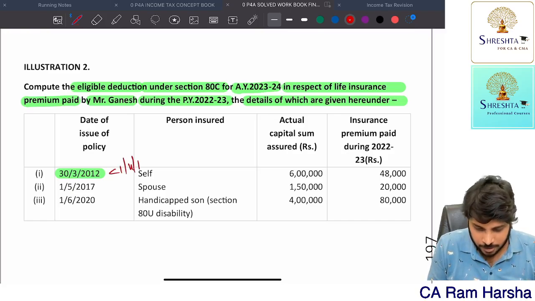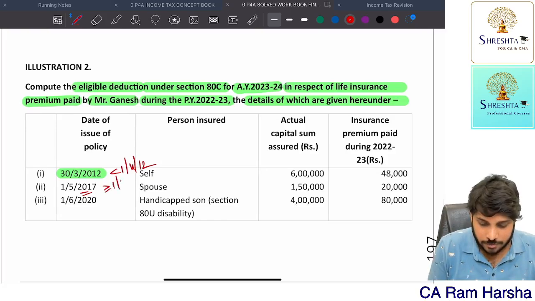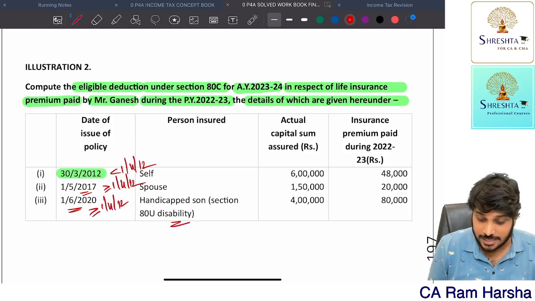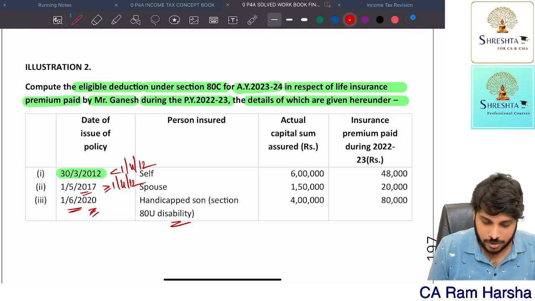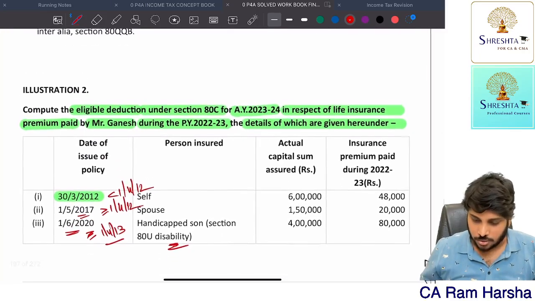Issue of policy 2017, on or after 1st April 2012. 2020, on or after 1st April 2012. By the way, he is a disabled person, so you should check on or after 1st April 2013. Yes. Fine, so no other question.